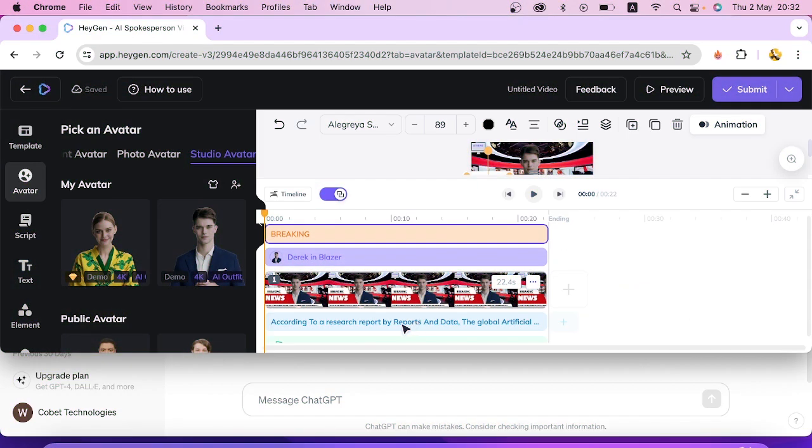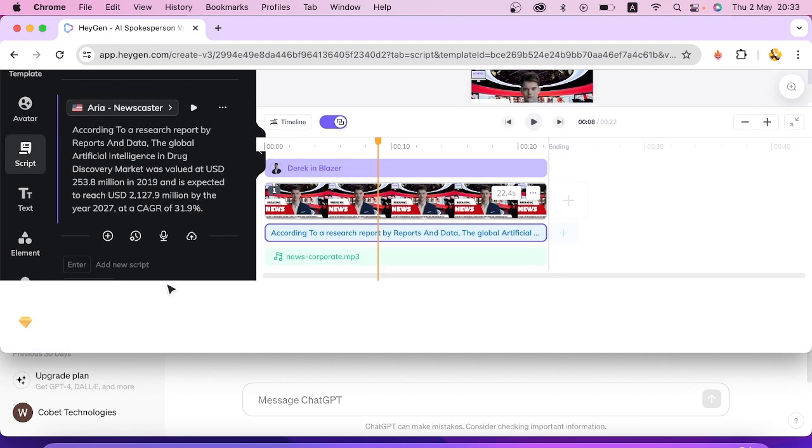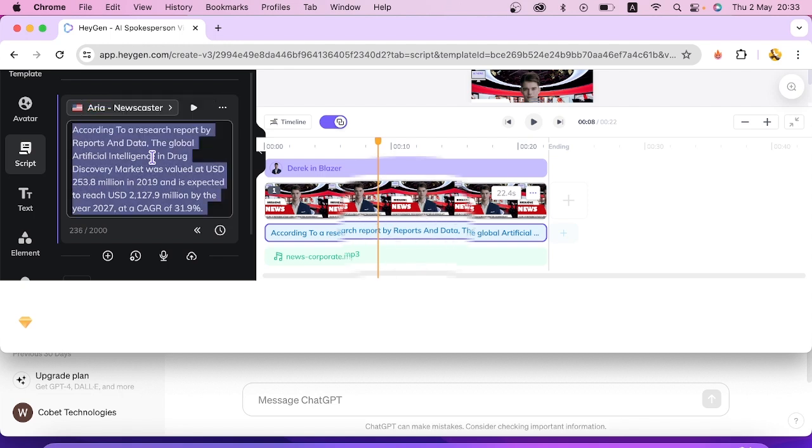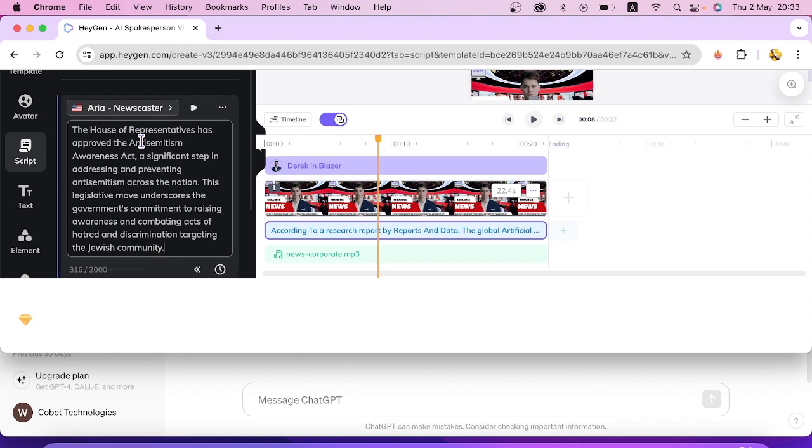And now we have to click here. In the bottom you can see we have to insert the script here. As they have a pre-built script, we have to delete this one. And now here you can see if you already have your audio, you can upload your audio. If you don't have it, you can record as well, or you can add your script. So as we have the script, I'm going to insert that script here.